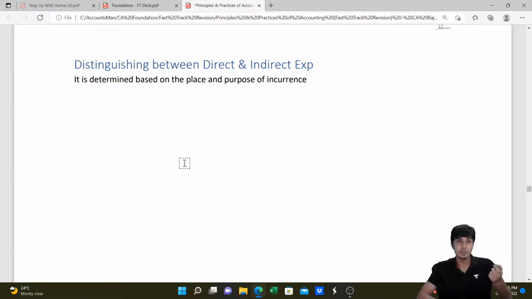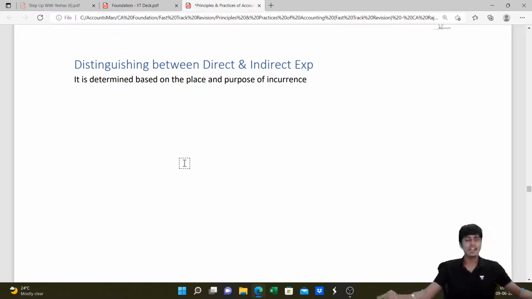Lighting and heating expenditure, manufacturing account. Warehouse lighting expenditure, electricity expenditure, trading account. Office lighting expenditure, P&L account. Rent of the factory, manufacturing. Rent of the warehouse, trading. Rent of the office, P&L account. So depending upon the place where such expenditure is incurred, we can segregate them into manufacturing, trading and P&L.